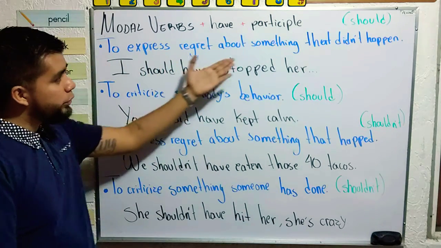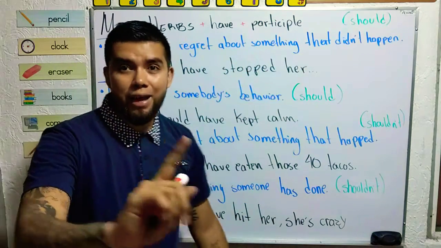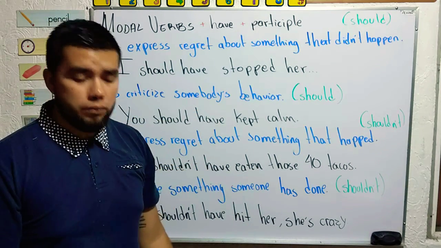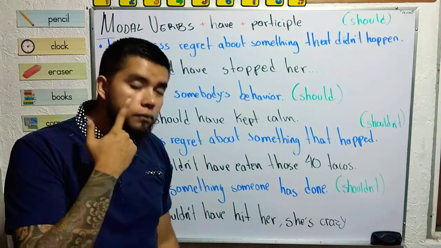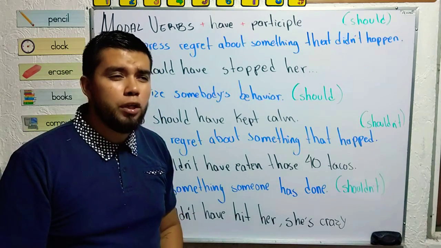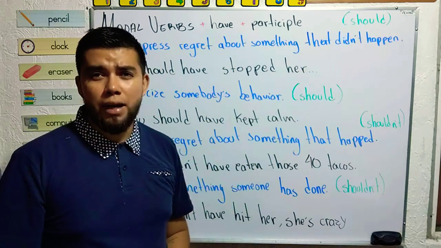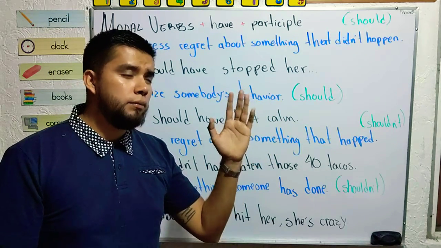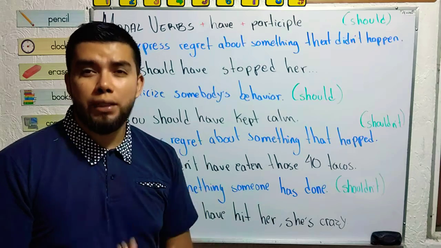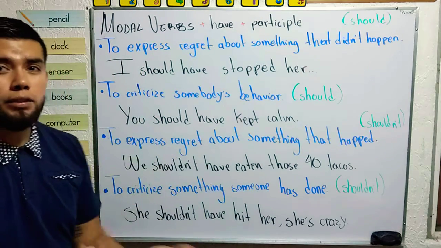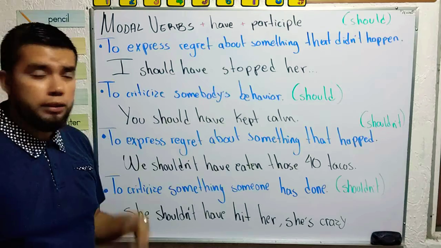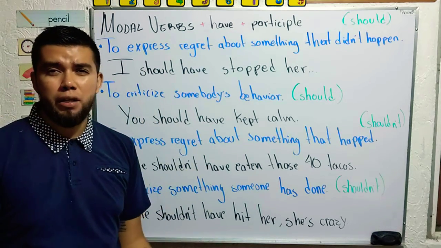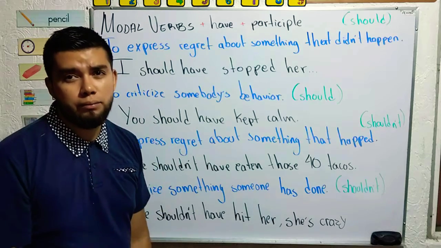So to express regret about something that didn't happen: I should have stopped her. Something that didn't happen. I didn't stop her, so she left. So you regret not doing something, and you should have. I should have stopped her before she left.